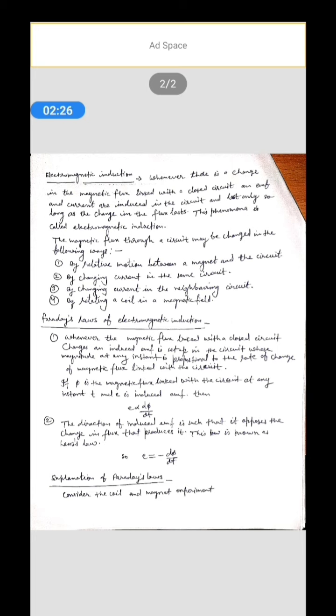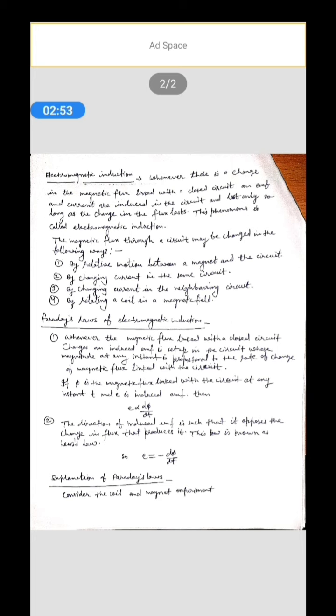If phi is the magnetic flux linked with the circuit at any instant t and e is the induced EMF, then we can write in mathematical form the Faraday law: e is directly proportional to d phi by dt.